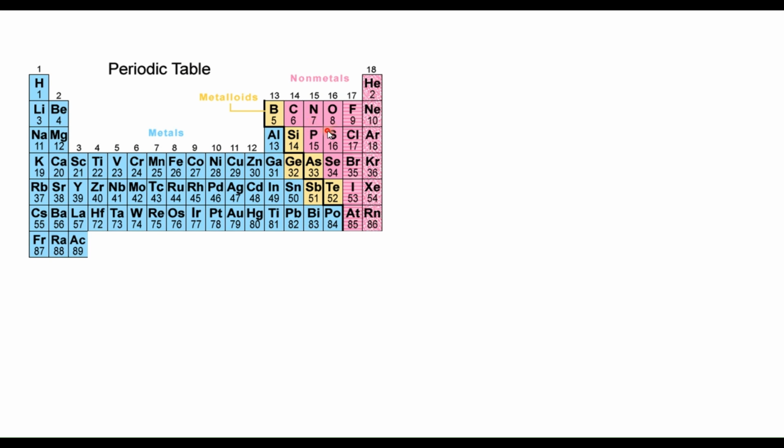But again, if you see a metal mixed with a non-metal, then you are going to call them what?